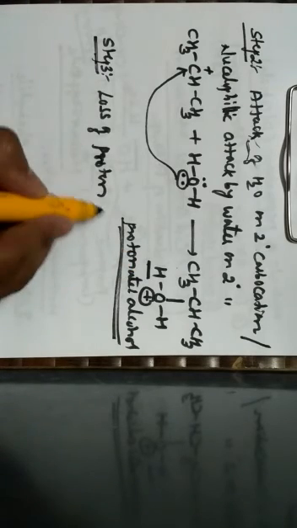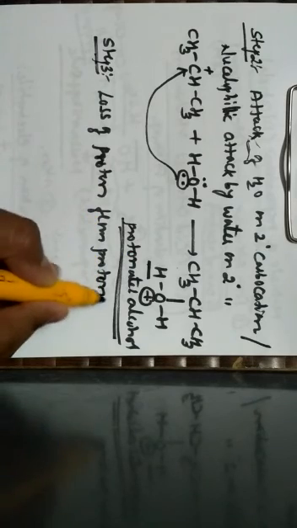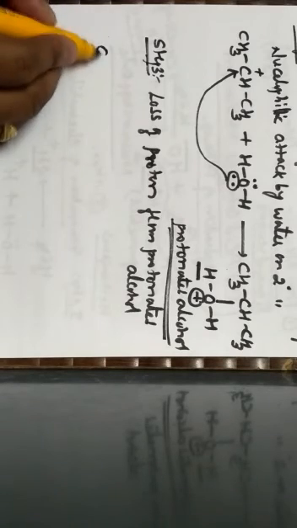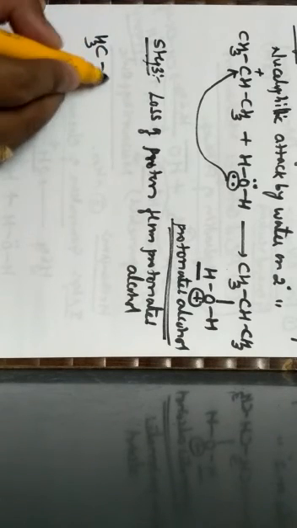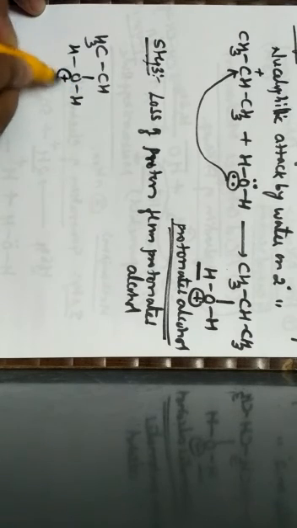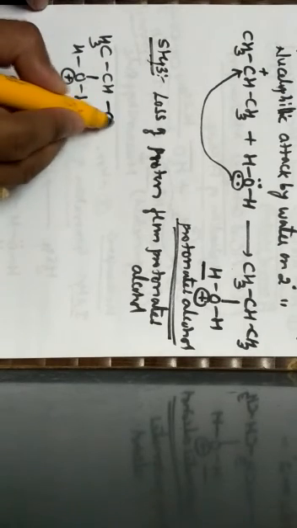Hence it is called the loss of a proton from protonated alcohol. Means the protonated alcohol loses a proton. So which can be represented as, now let us consider a protonated alcohol. This is the structural representation of a protonated alcohol.